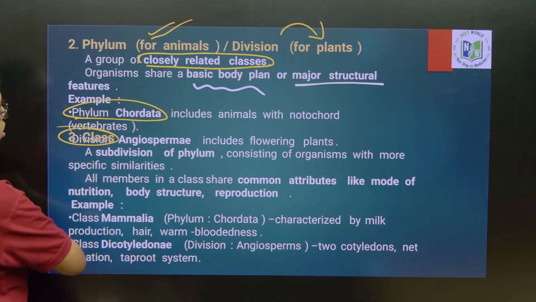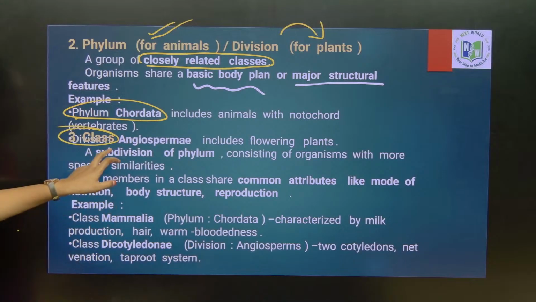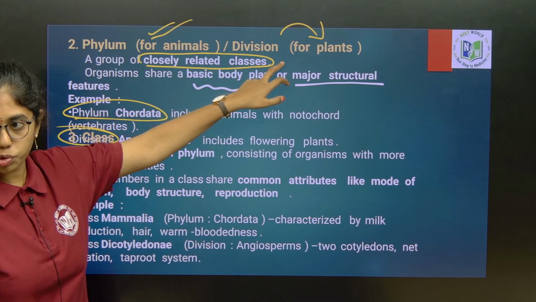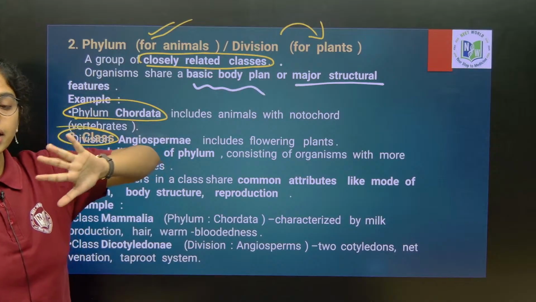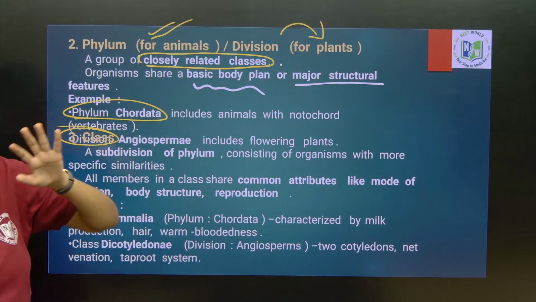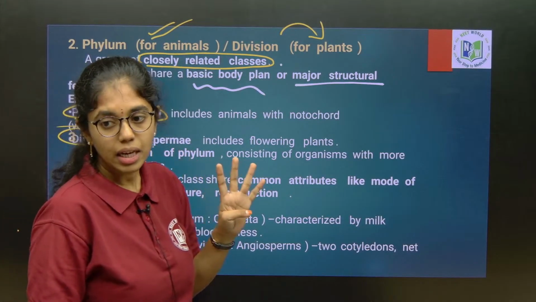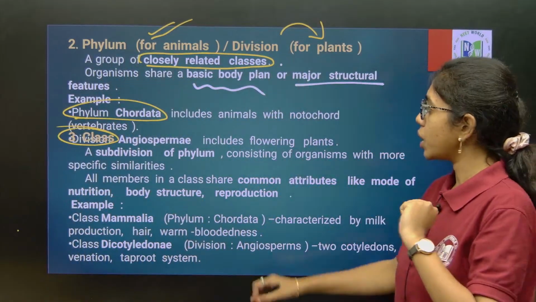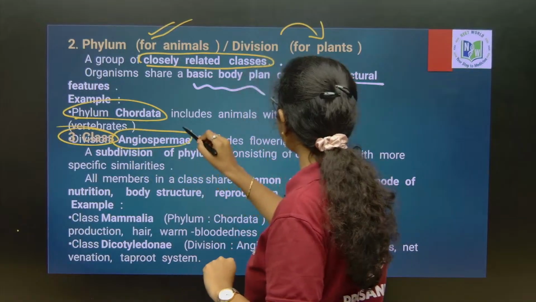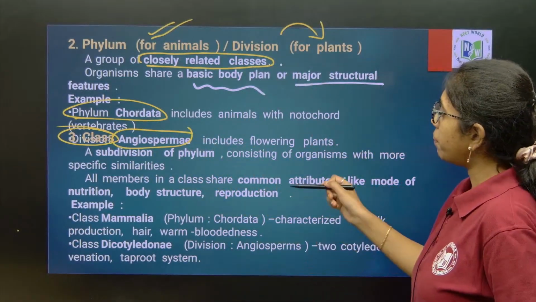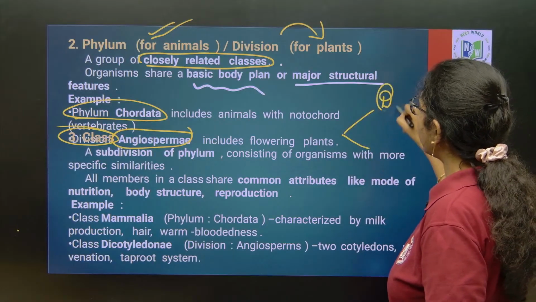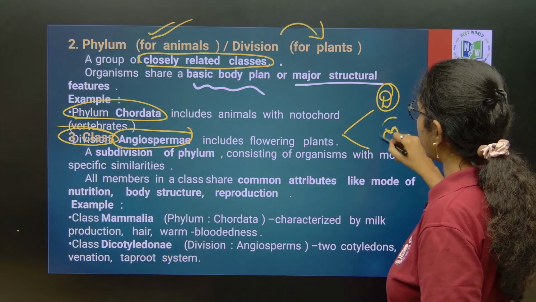Next, third is what? Class. For example, division Angiospermae: we have divisions Angiosperms, Gymnosperms, these are divisions. Plant kingdom will have 5 divisions. What are they? First is Thallophyta, that is algae. Next, Bryophyta, Pteridophyta, Gymnosperms, Angiosperms. Under Angiosperms, this includes flowering plants. Angiosperms will have 2 classes. What are they? Dicotyledons and monocotyledons.